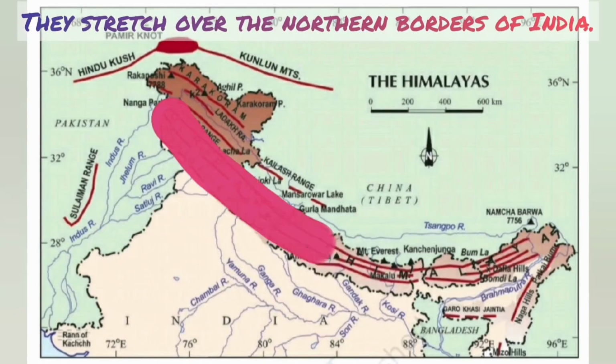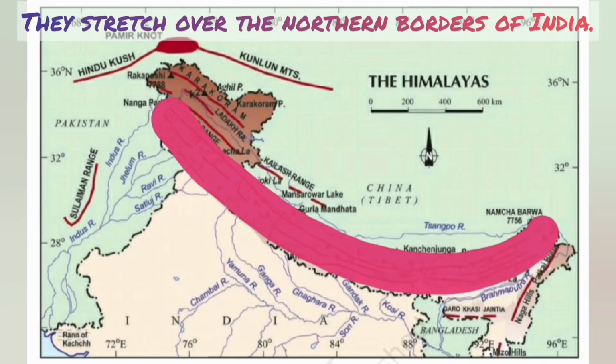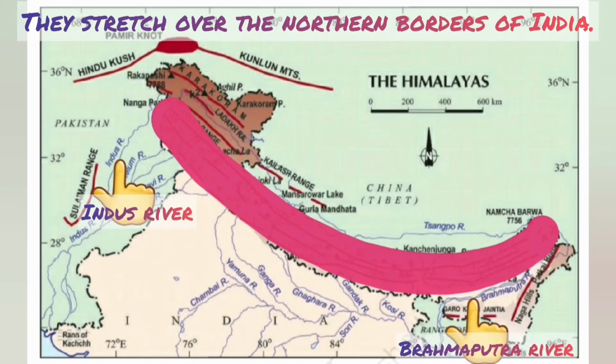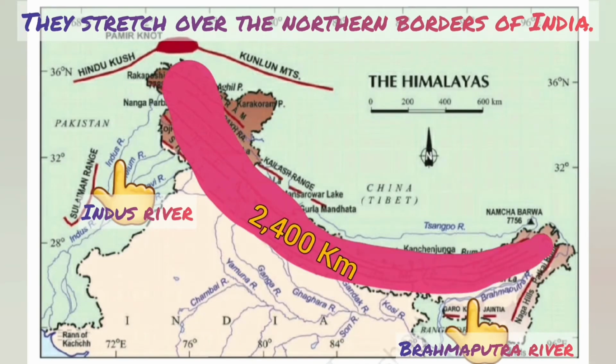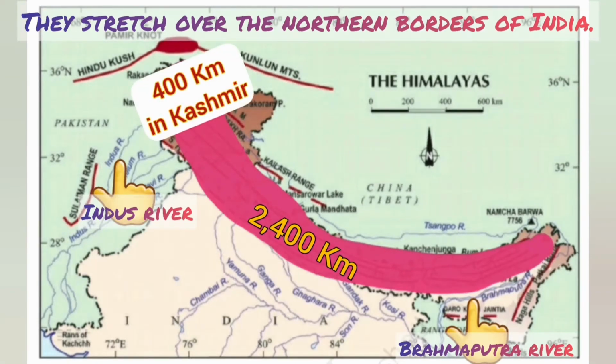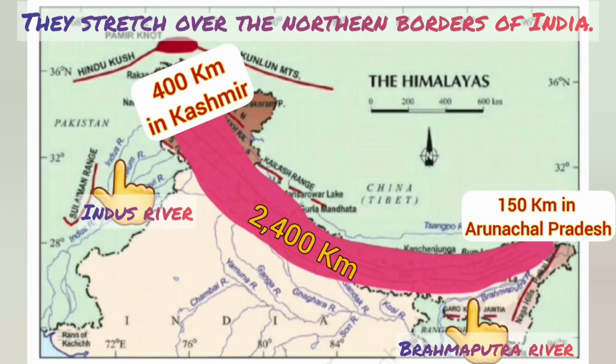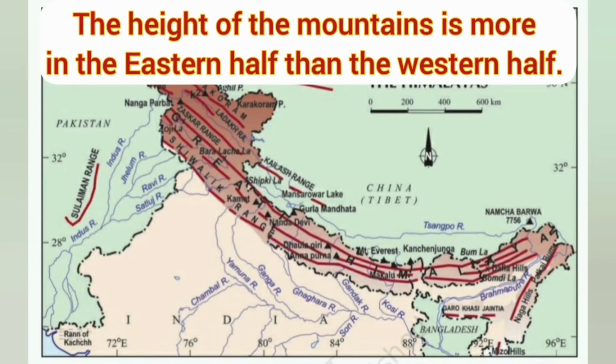They stretch over the northern borders of India. These mountain ranges run from the river Indus in the west to the Brahmaputra river in the east. They form an arc which covers a distance of about 2,400 kilometers. Their width varies from 400 kilometers in Kashmir to 150 kilometers in Arunachal Pradesh. The height of the mountains is more in the eastern half than the western half.